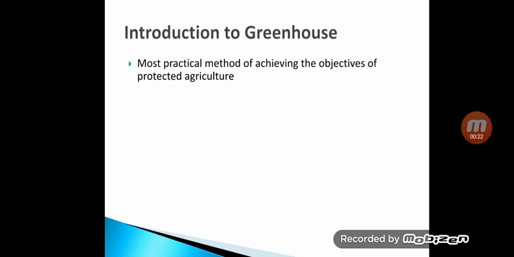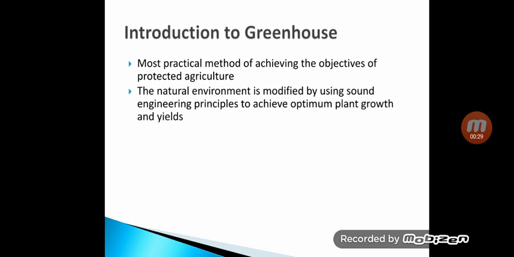So greenhouse is the most practical method of achieving the objectives of protected agriculture. In greenhouse technology, the natural environment, म्हणजे जे आपलं नॅचरल वातावरण असतं, that is modified by using sound engineering principles to achieve optimum plant growth and plant yields. म्हणजे जर प्रोडक्शन वाढवायचं असेल तर ऑप्टिमम टेम्परेचर द्यायचं, ऑप्टिमम ह्युमिडिटी द्यायची, ऑप्टिमम pH द्यायचा आणि तसं एन्व्हायरमेंट सेट करून आपण त्या प्लॅन्टची ग्रोथ वाढवायची. दॅट इज द ग्रीन हाऊस टेक्नॉलॉजी.